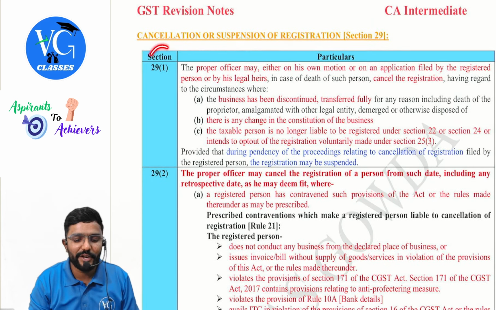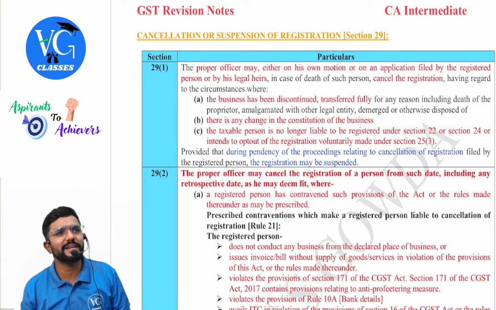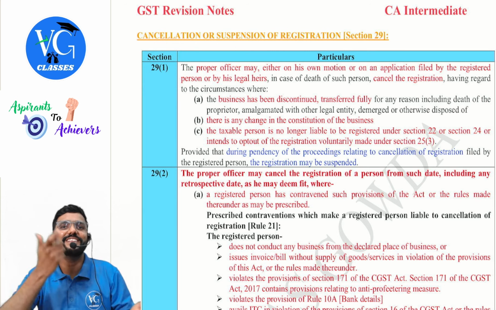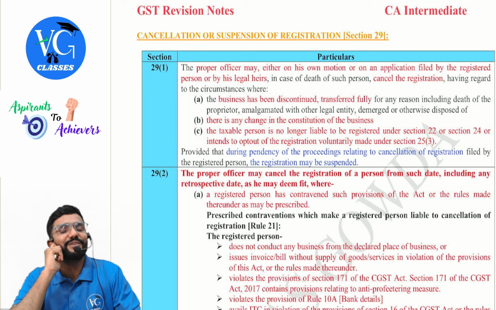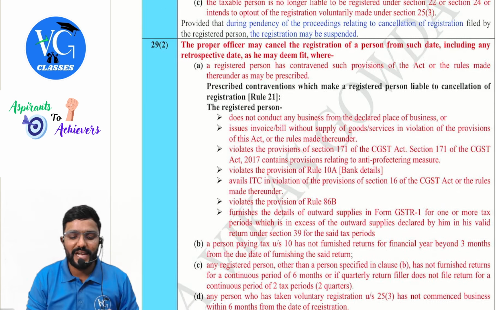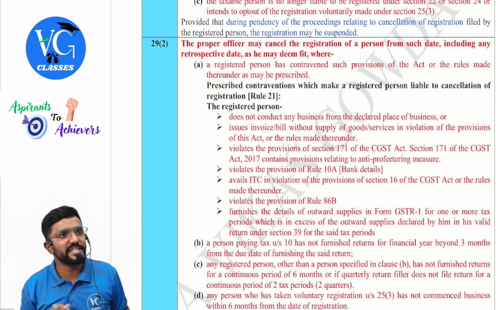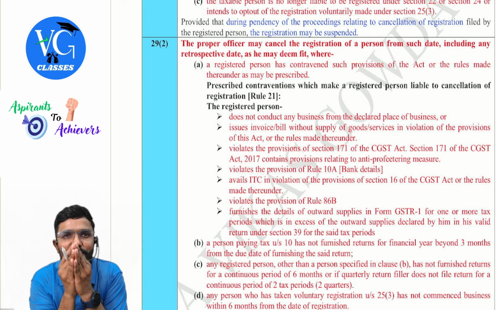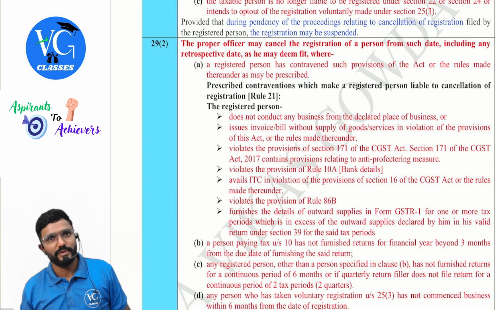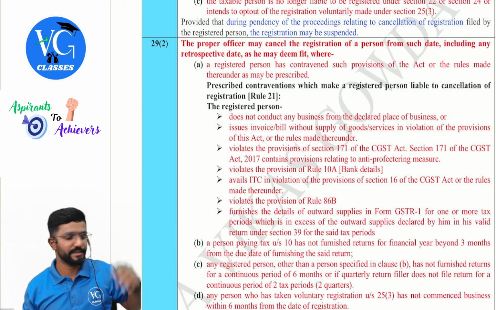Sir, can I apply for revocation under 29(1)? No. Who asked for cancellation? Me only. Can I again ask, sir, give it back? No. In that scenario, what, sir? You can apply for a fresh registration. But if the proper officer has started and he has cancelled my registration, can I request revocation of cancellation? Yes. Only as per 29(2). Revocation is given in Section 30, guys.